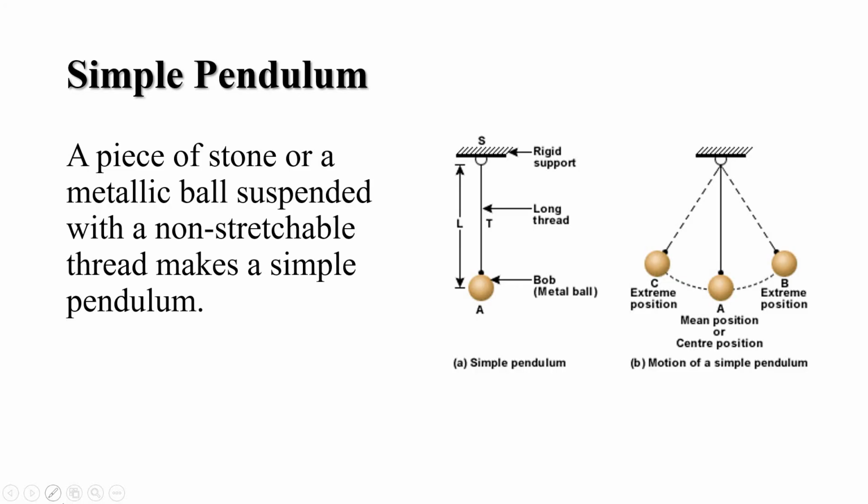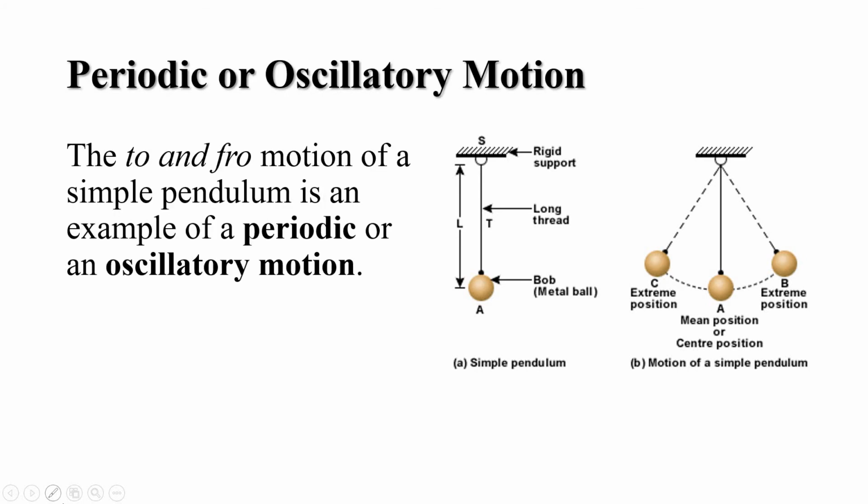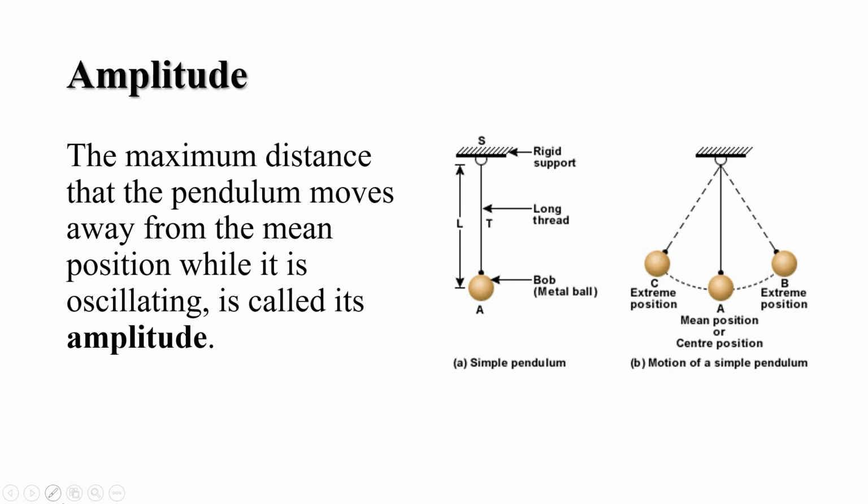So let us understand about simple pendulum. A piece of stone or a metallic ball suspended with a non-stretchable thread makes a simple pendulum. And students, now let us understand some terms related with simple pendulum. The first term is periodic or oscillatory motion. The to and fro motion of a simple pendulum is an example of a periodic or an oscillatory motion. The second term is amplitude. The maximum distance that the pendulum moves away from the mean position while it is oscillating is called its amplitude.